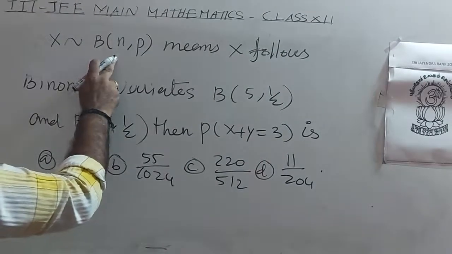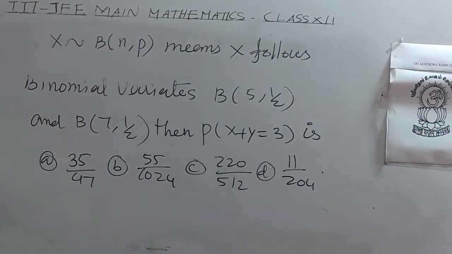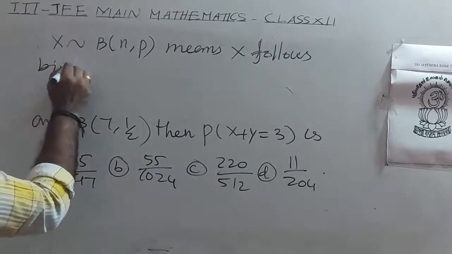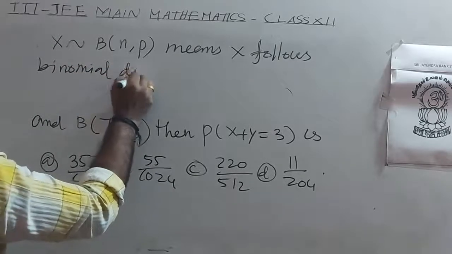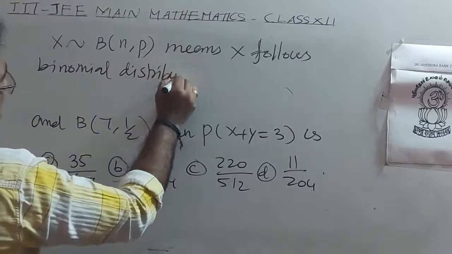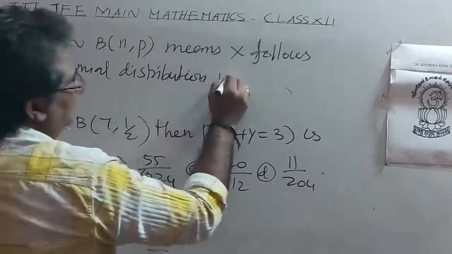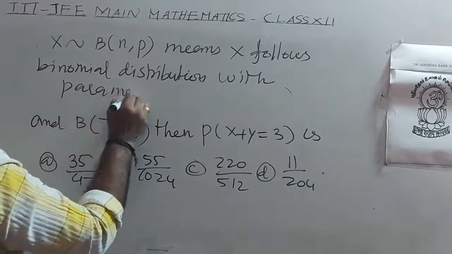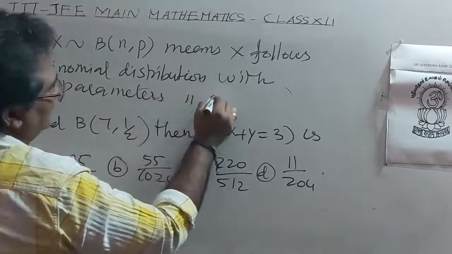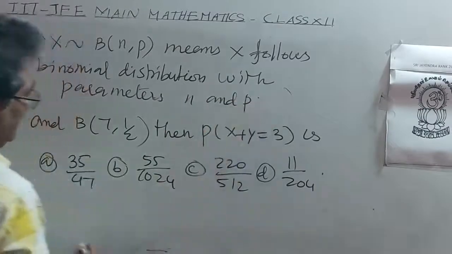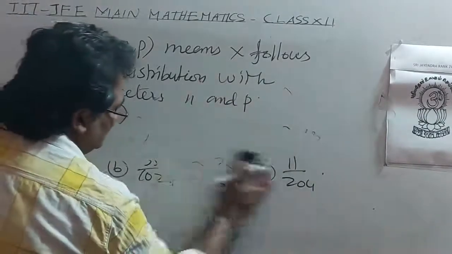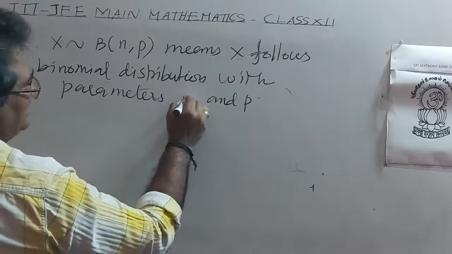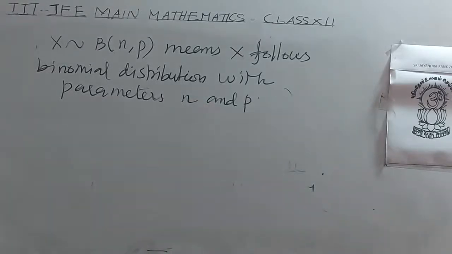X follows B of n comma p means X follows a binomial distribution with parameters n and p. N means number of trials, P means probability of success.